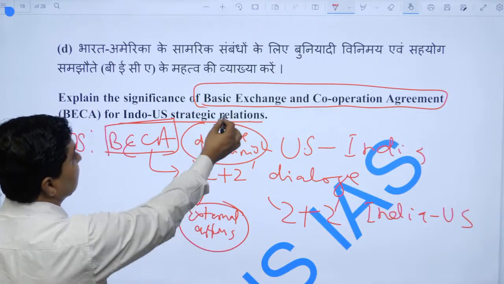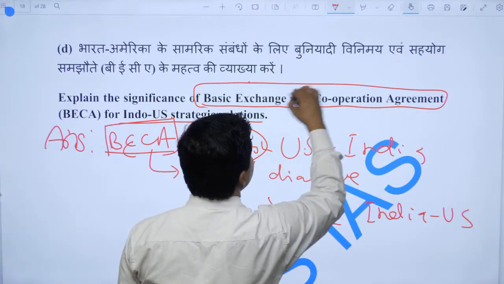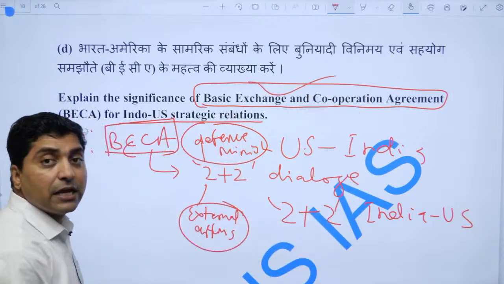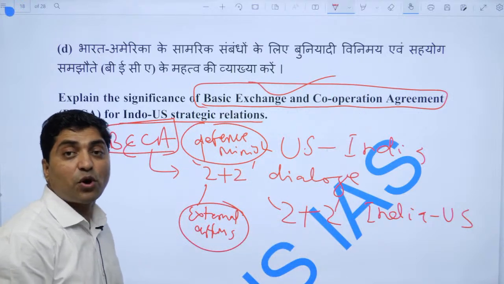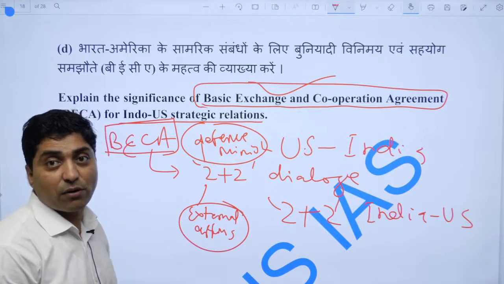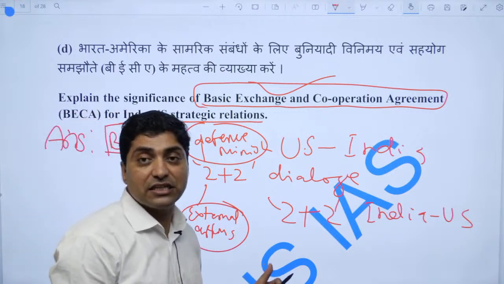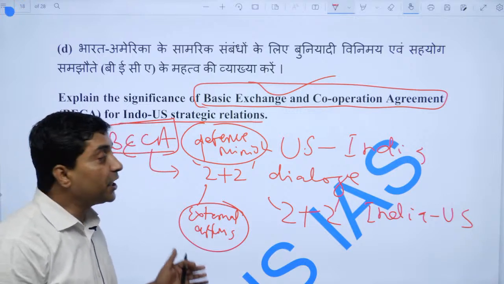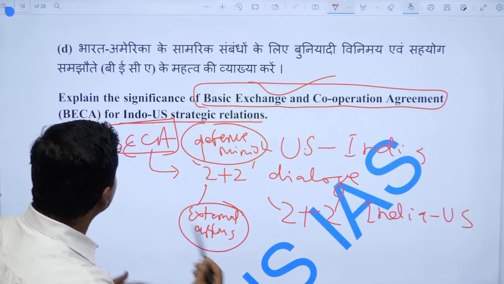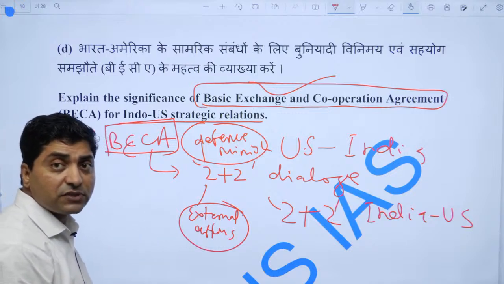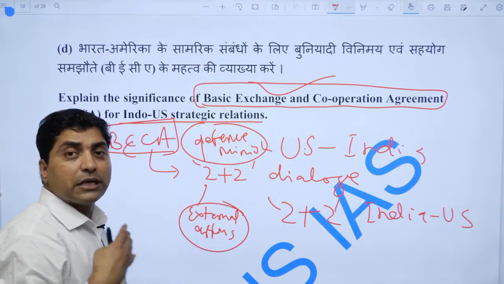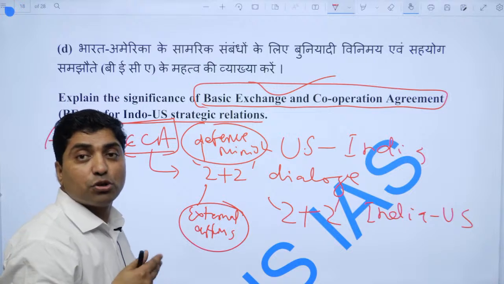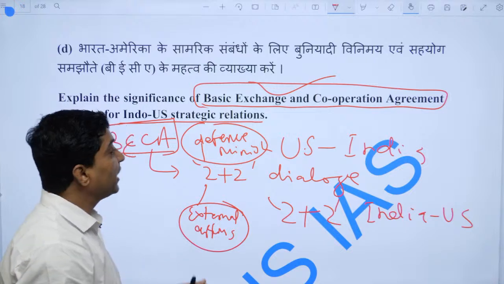Now look at the basic significance of BECA, the Basic Exchange and Cooperation Agreement. It allows the Indian military to access intelligence information from the US, and along with LEMOA and CISMOA, the US also gives logistical support to India.